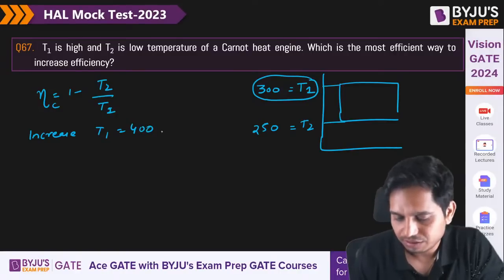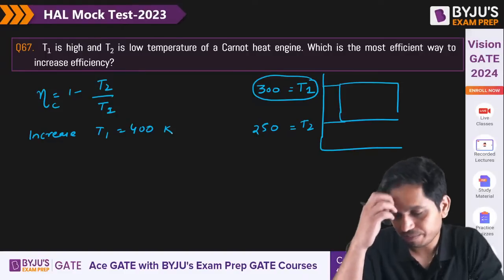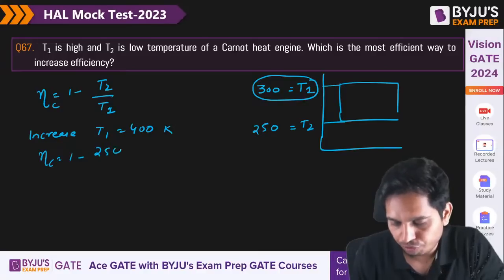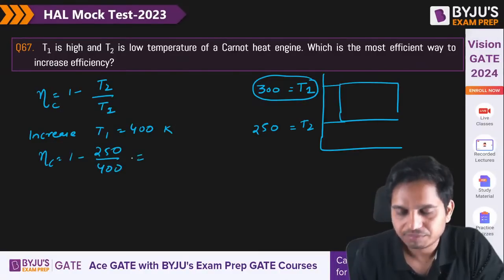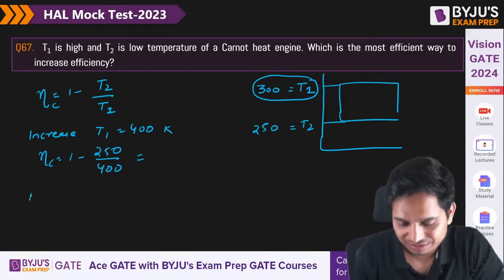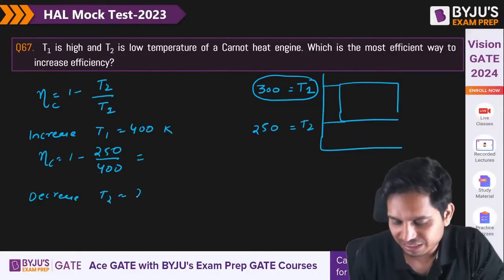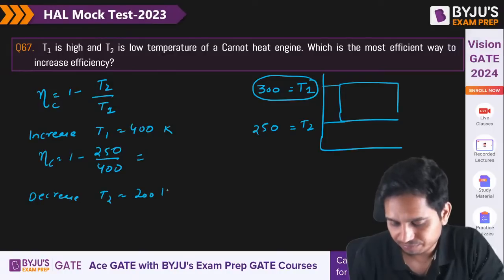Let me increase T1 to 400 Kelvin. So I can say efficiency is 1 minus 250 by 400. Can you calculate how much this is? And the second way is to decrease T2, let us say 200 Kelvin.